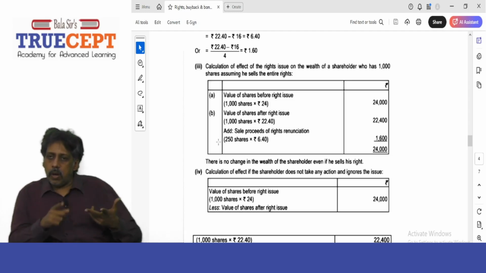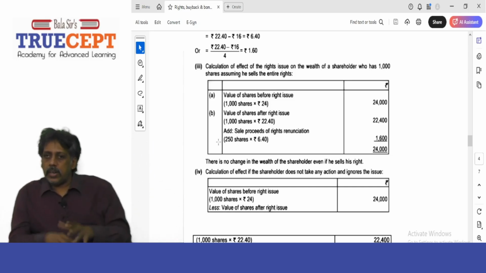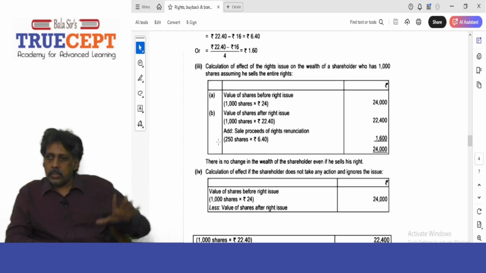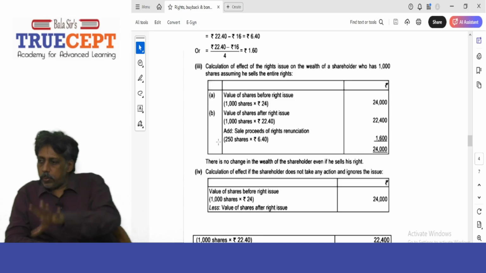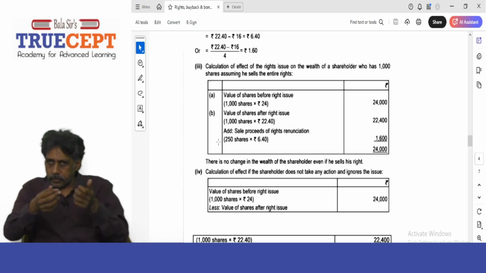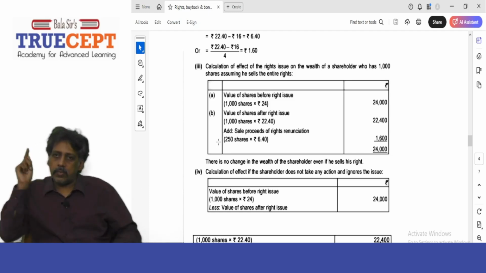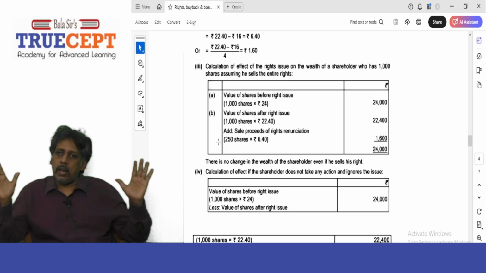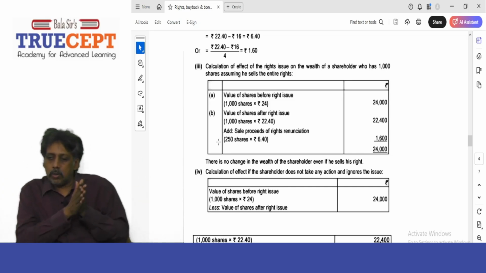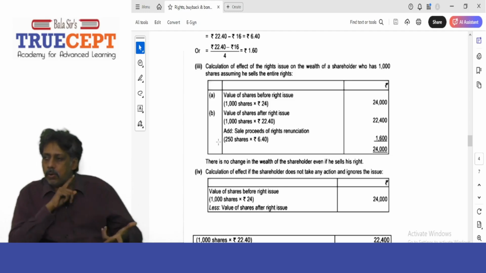She is holding 1,000 shares trading at 22.4 each, and proceeds from sale of rights come in as cash. She has shares worth rupees 22,400 and cash of rupees 1,600 from sale of rights. Therefore, her total wealth, or the total value of financial assets she is holding, is 24,000 rupees. Is that clear?